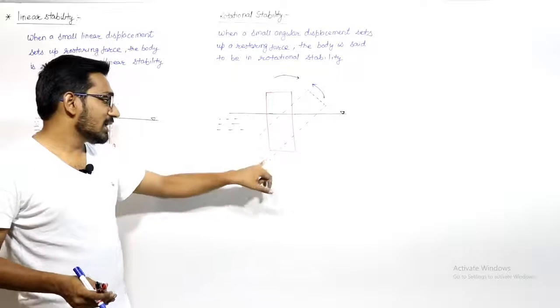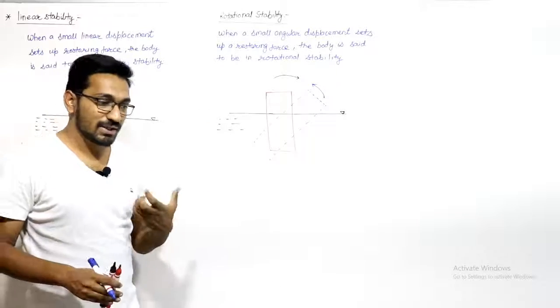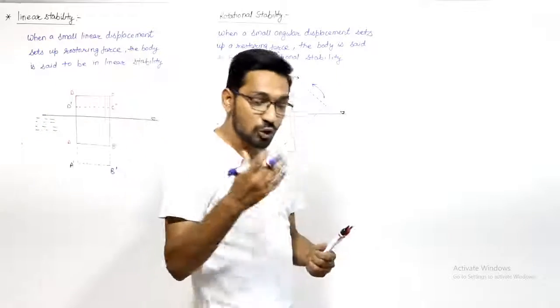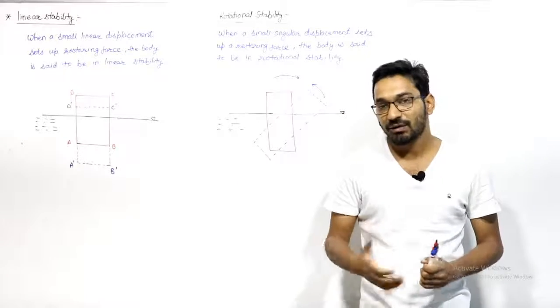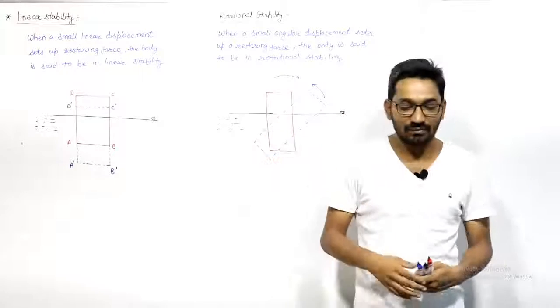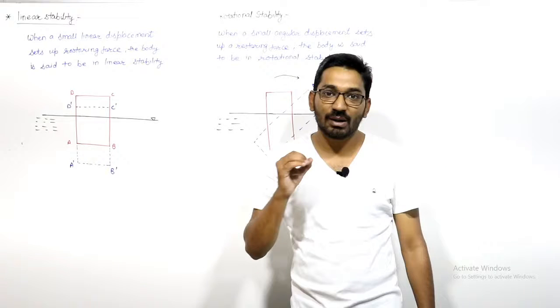We will see what is the condition for rotational stability of these kinds of floating bodies, and what is the condition of rotational stability for those bodies which are completely submerged in the water or in the fluid. So we have to study one by one. First of all, we will study the rotational stability of completely submerged bodies.